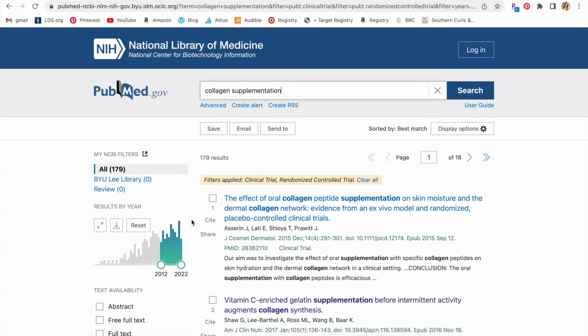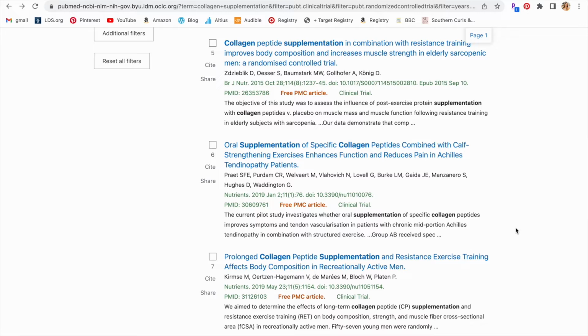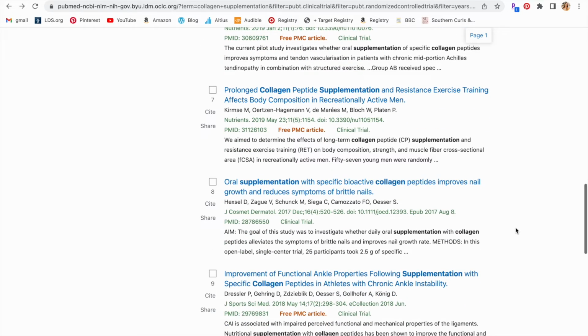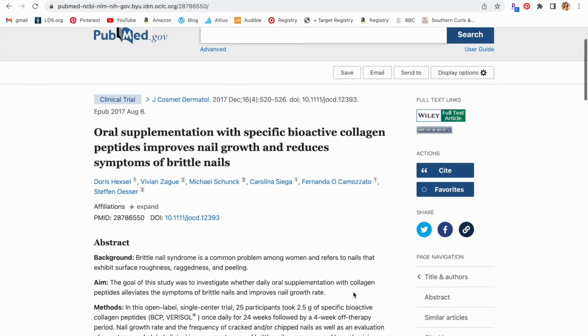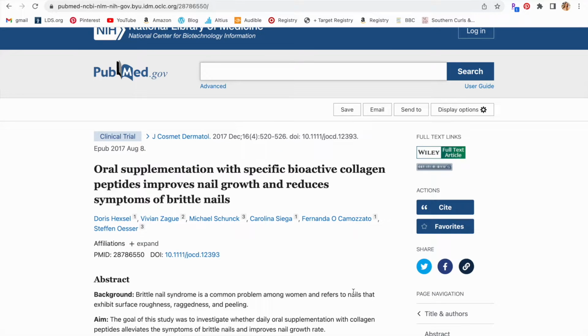So we're going to come down here and I'm just going to read the titles and find one that I think is going to work for what I'm looking for. I see right here there's an article called oral supplementation with specific bioactive collagen peptides improves nail growth and reduces symptoms of brittle nails. That's what I'm interested in looking at, so I can read through, see the results, and see the abstract. It gives a brief summary of everything. Once you've gone through that, you can see, okay, is this an article I really want to spend more time reading through?